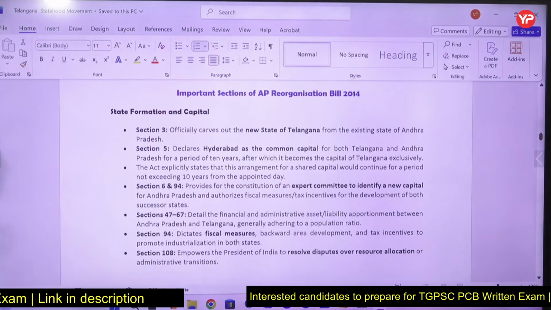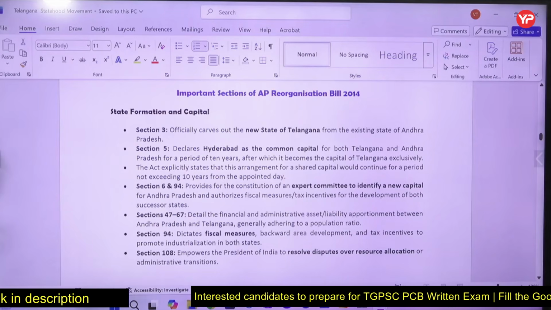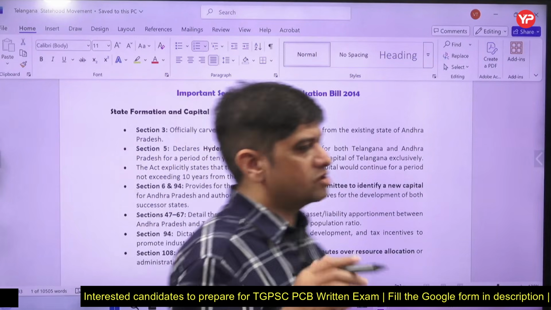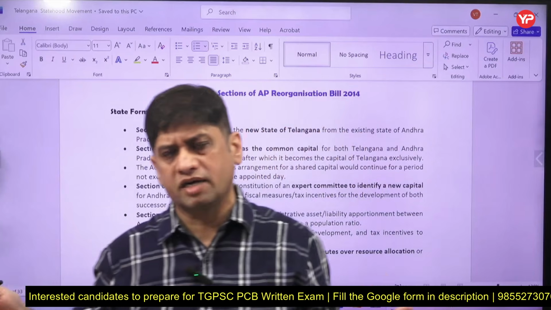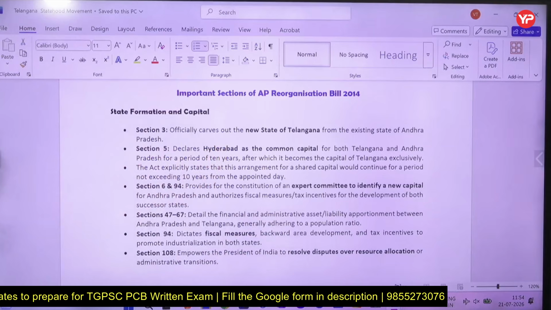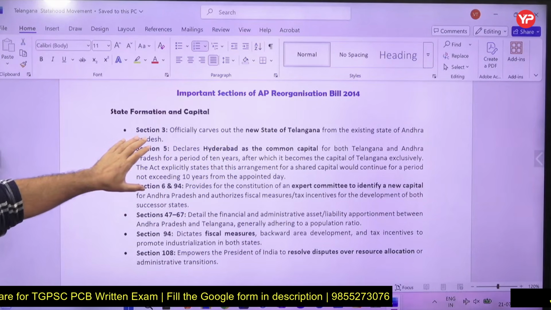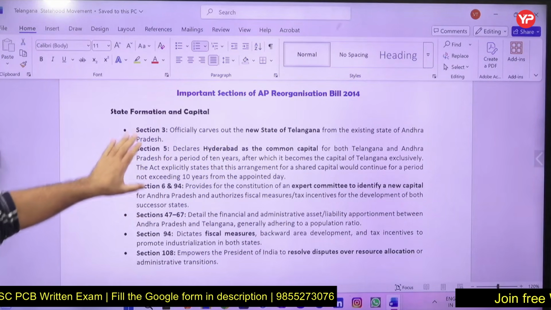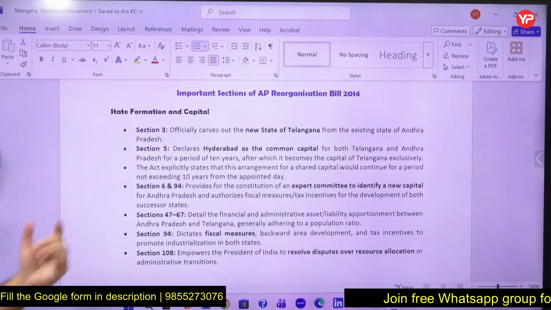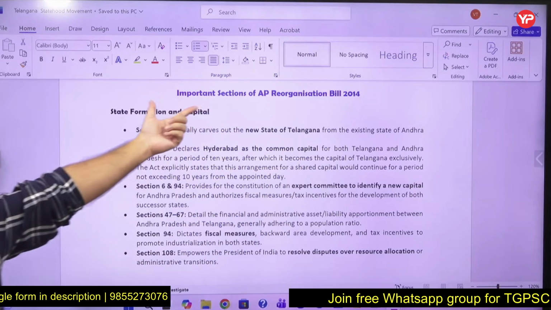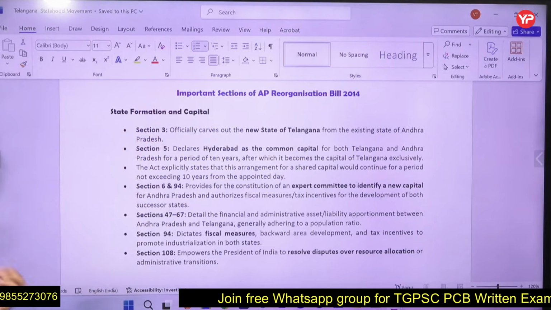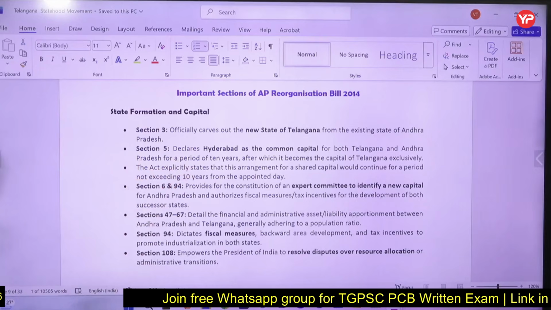Important sections of Andhra Pradesh Reorganization Act or bill, you call it bill or you call it act. The bill, when it gets the assent of president, signature of president, it becomes act. So it got assent in 2014 itself. So state formation and capital. These are some important sections. Section 3 officially creates new state of Telangana. So which section of this act 2014 creates Telangana as a state? Section 3. Section 5 says Hyderabad as a common capital for both for 10 years, right?